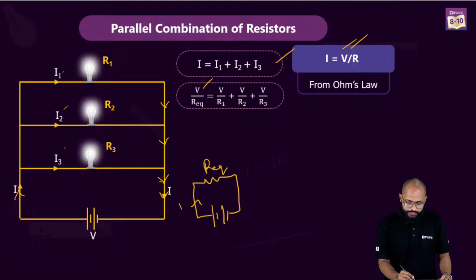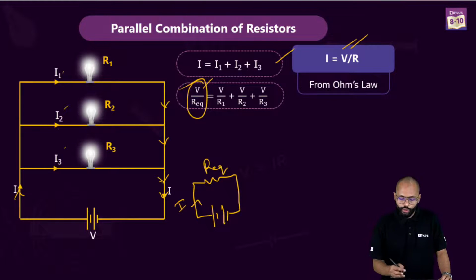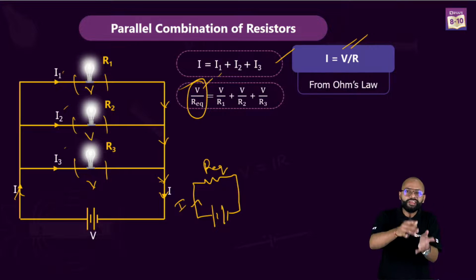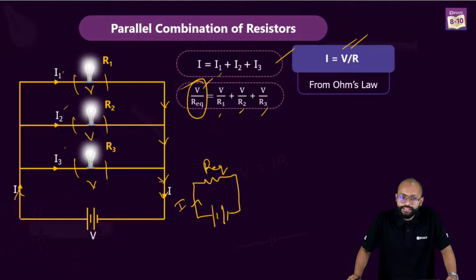equivalent, and I would have said this is I. So my total voltage drop, that is this, right? The total current I would be V upon R equivalent. It would be equal to V is here, here also it is V, and here also it is V. So current would be V upon R1, right? This is I1. I2 is V upon R2, and I3 is V upon R3. Yes, and V will get cancelled. Divneet, you are right.